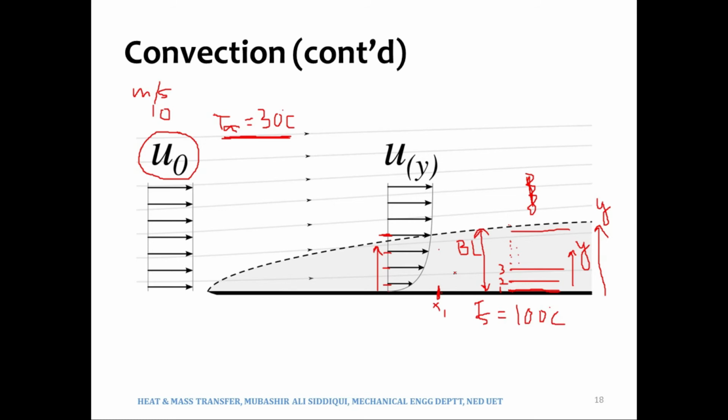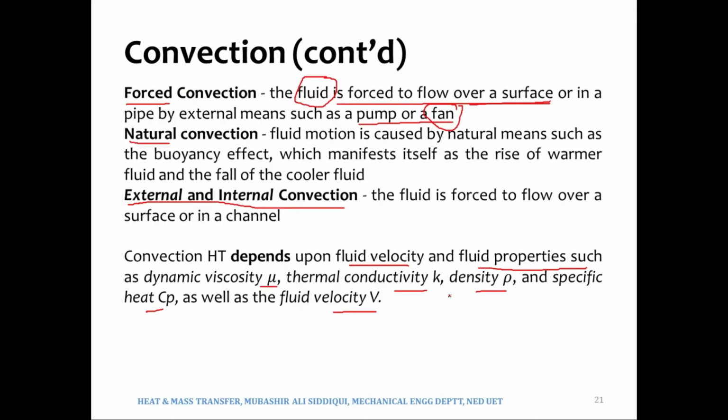So they have the ability to conduct heat, and they would be able to take away more energy from the heated surface. This is how convection heat transfer would depend upon the thermal conductivity, and of course it would depend upon the viscosity as well, for very obvious reasons, and you can refer to the book for further discussion.